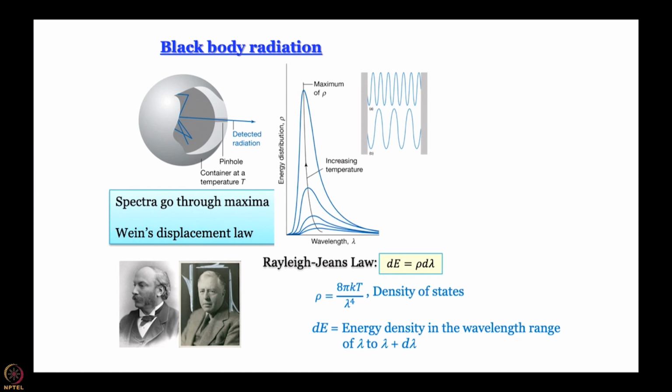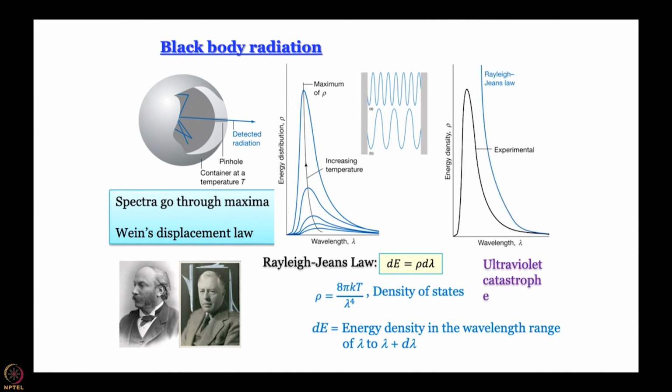Now, the problem is that this rho is what you have on the y axis of the experimental spectrum, and if you look at the expression for rho, it has lambda to the power 4 in the denominator. So, what happens as lambda becomes smaller and smaller? Rho becomes larger and larger. It does not go through a maximum.